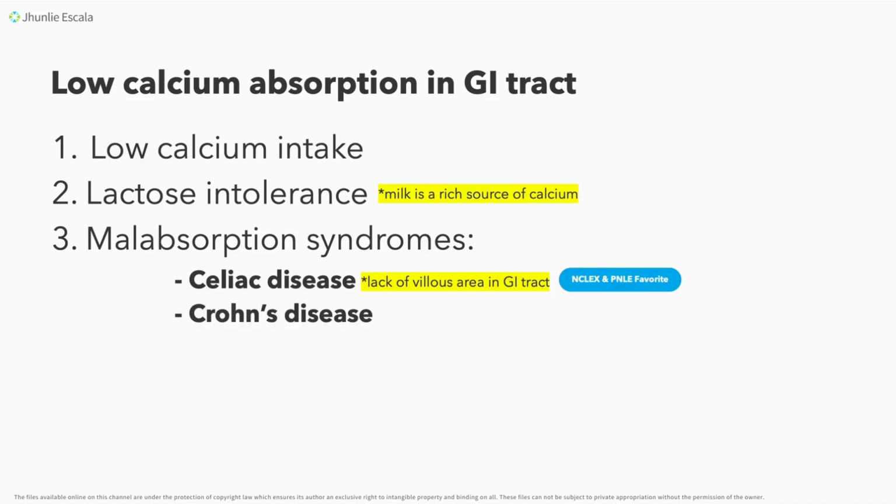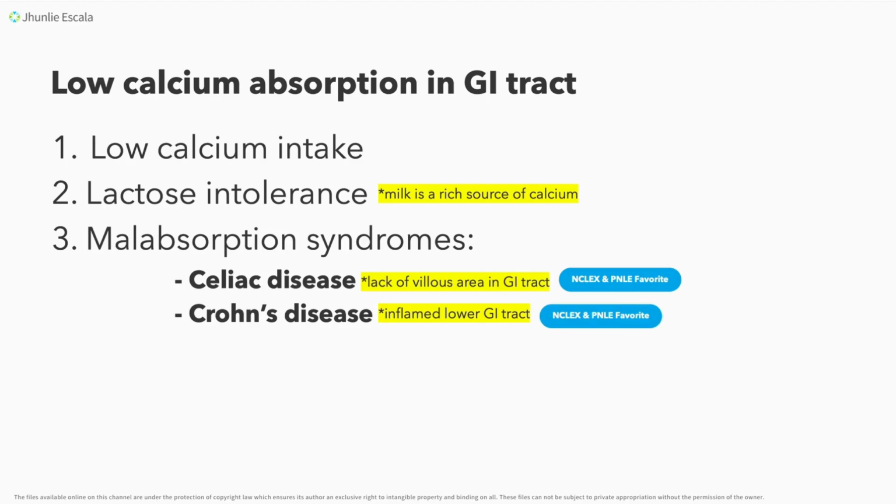Pangalawa, okay? Yung Crohn's disease na sinasabi natin. Okay, when we say Crohn's disease, it is actually one of your IBS or irritable bowel syndrome. So, it is an inflammatory bowel disease, kapatid, na kung saan, no? Because it's an IBS, nagkakaroon tayo dito ng inflammation. Okay, so, now, anong problema natin? Because of the inflamed lower GI tract, bumababa rin ang absorption capacity, okay, ng ating po GI tract.